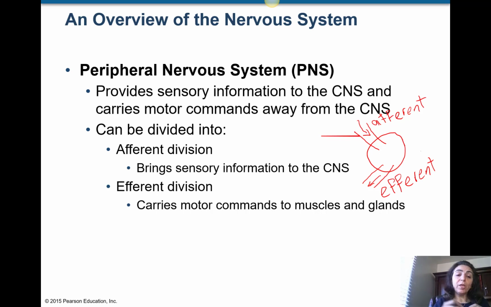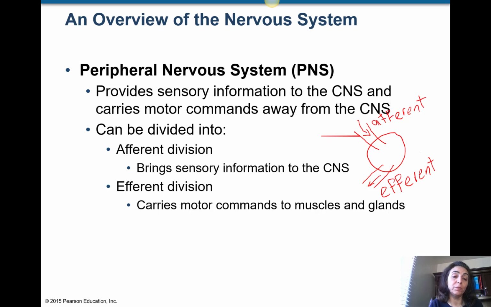All those parts bringing information and senses toward the brain make up the afferent division. Then from the central nervous system, we have other parts of the peripheral nervous system taking the commands out of the central nervous system. Those are called the efferent division.